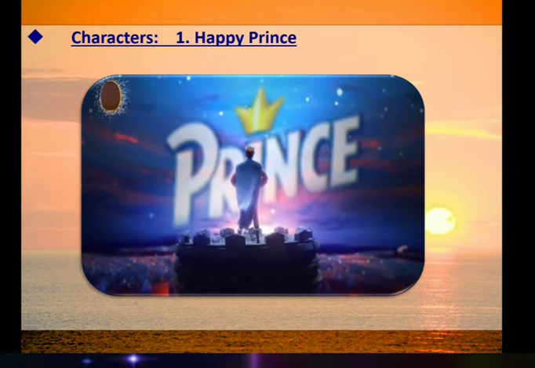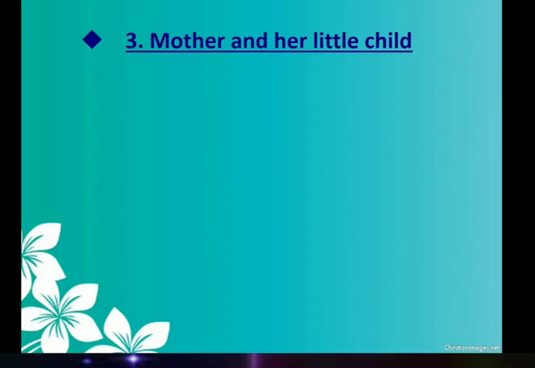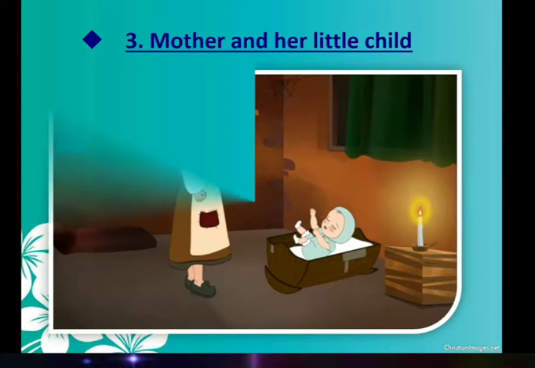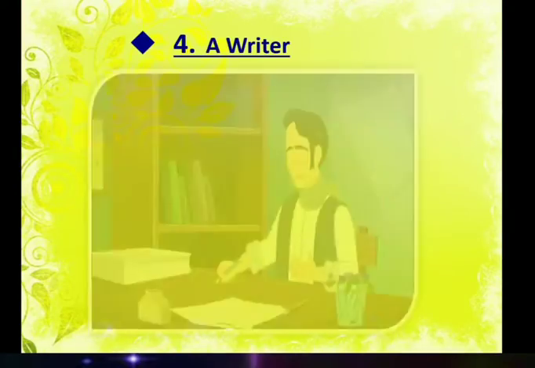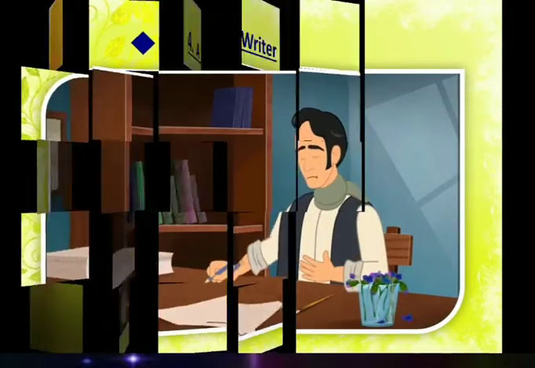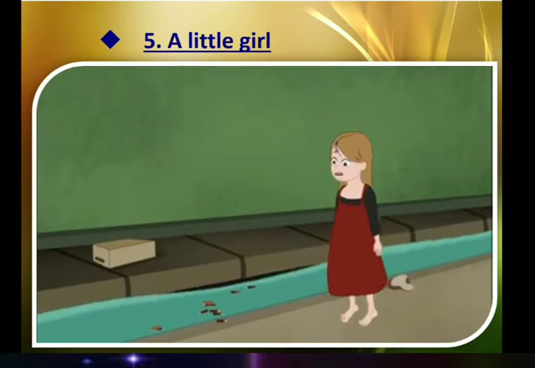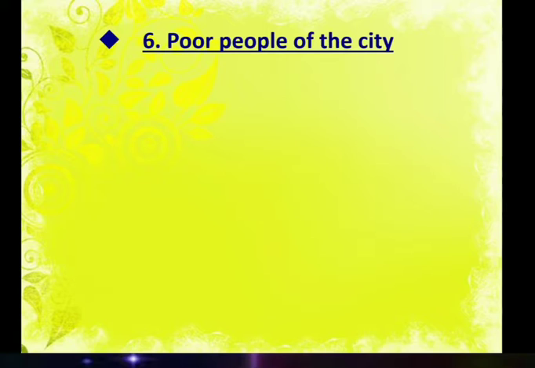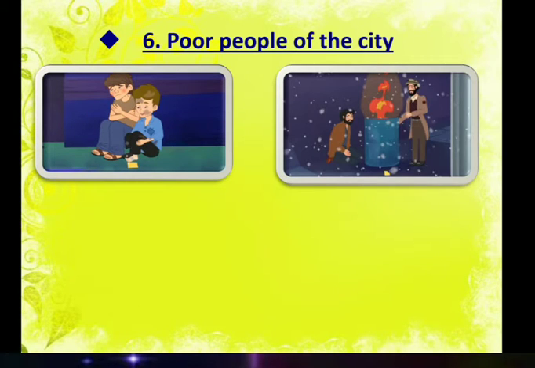Let's understand about the characters of this lesson. The first character is the Happy Prince. Next character is the bird swallow. Now, the third characters we can find here are a mother and her little child. Next, a writer. Now we'll see the characters: a little girl and the poor people of the city. Whose city? The Happy Prince's city.